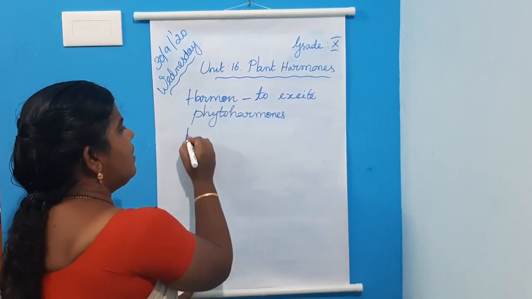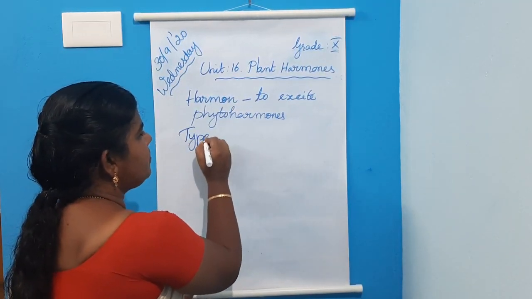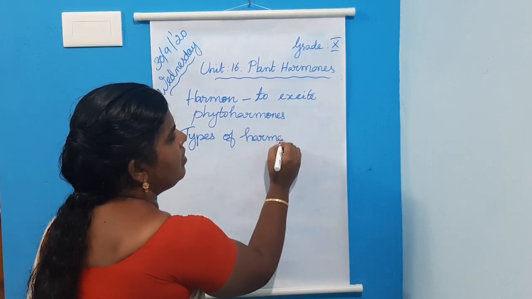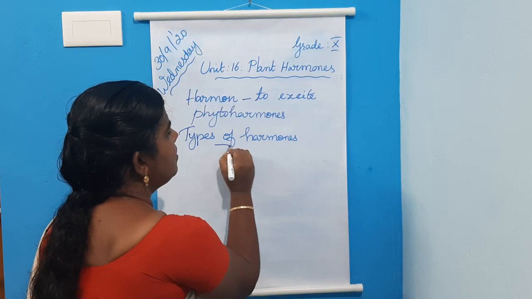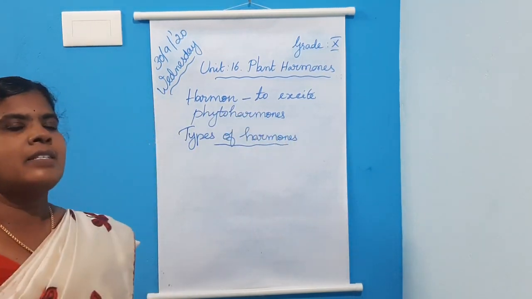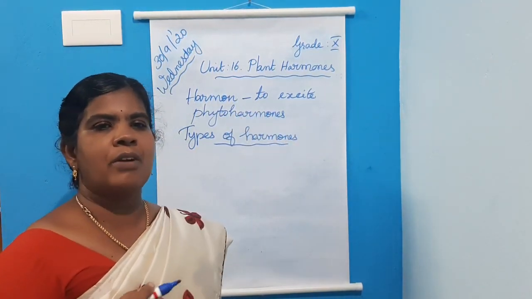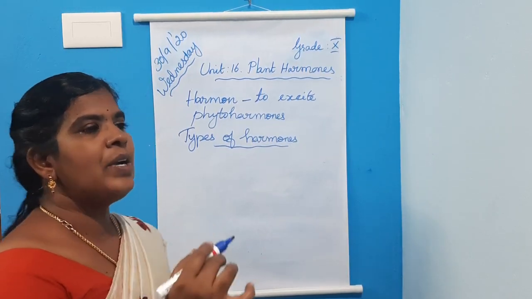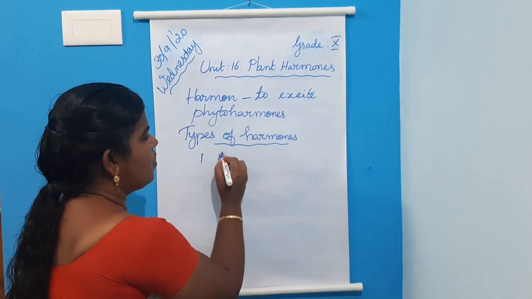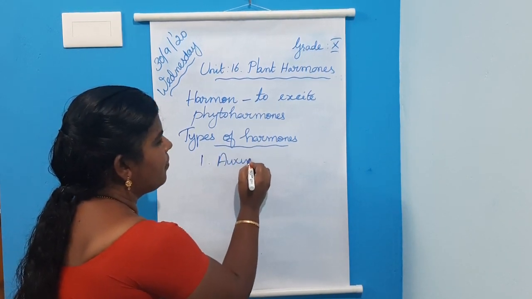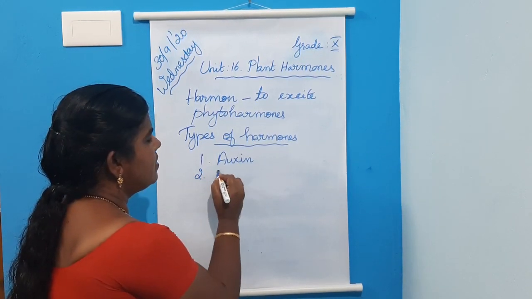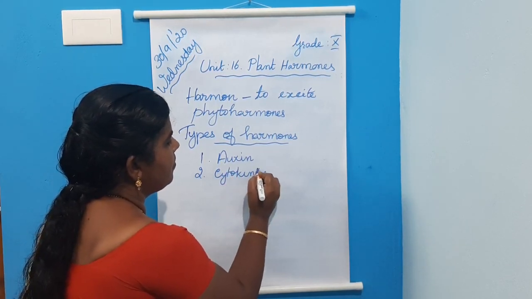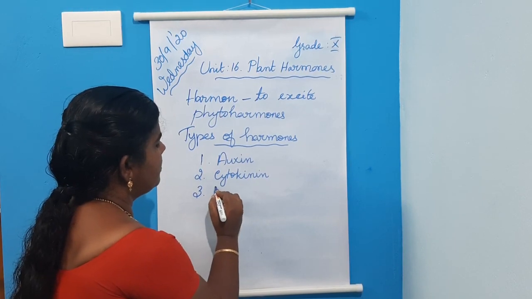Next, about the types of plant hormones or phytohormones. They are broadly categorized into 5 classes. First one is auxin. Second one is cytokinin. Third one is gibberellin.